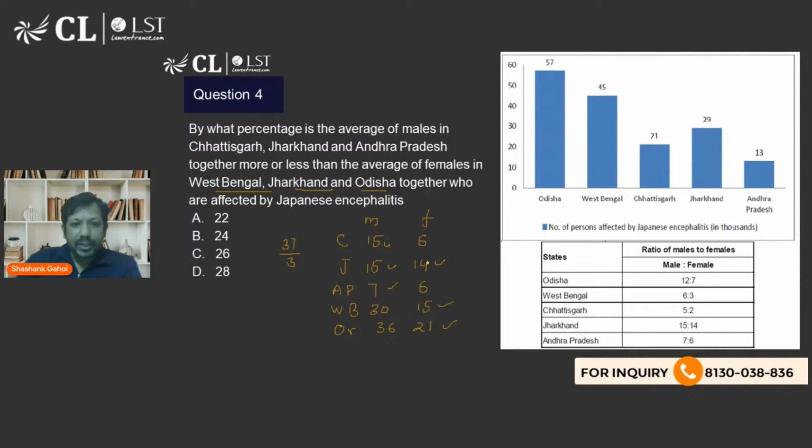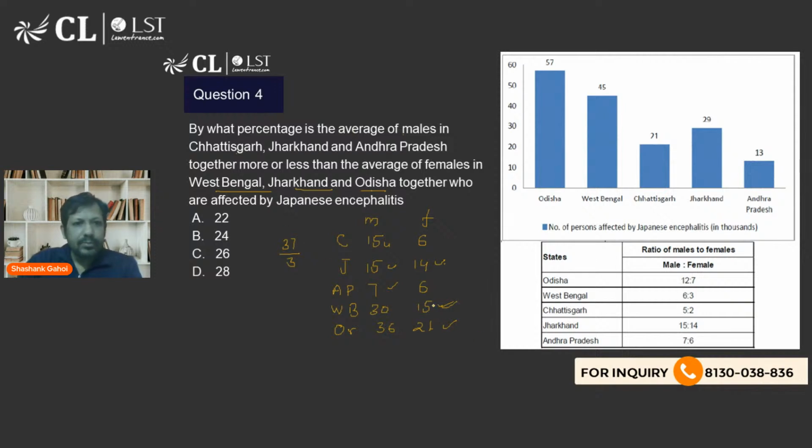So this is 30, 21 plus 14 is 35, 35 plus... it is how much? West Bengal is, oh sorry, West Bengal is this. Jharkhand is 14. Okay. Odisha is 21.